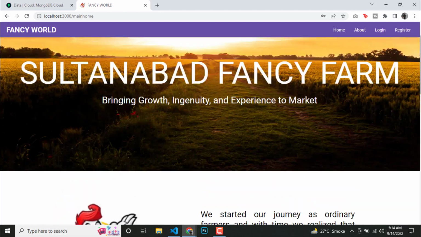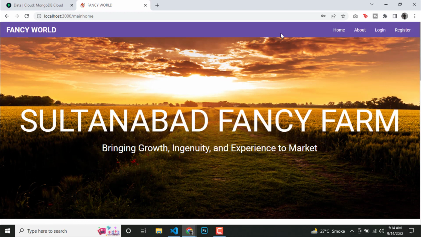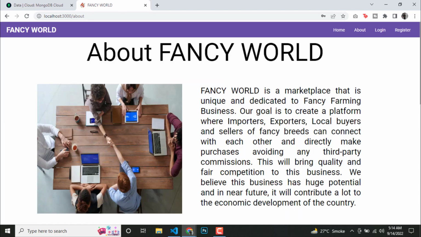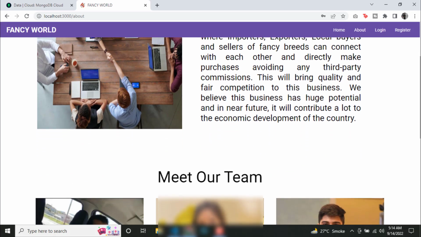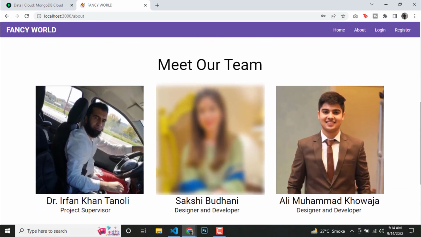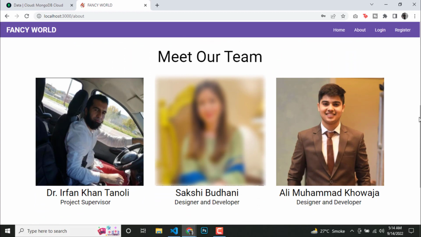Our goal is to create a platform where importers, exporters, local buyers and sellers of fancy breeds can connect with each other and directly make purchases, avoiding any third-party commissions. This will bring quality and fair competition to this business. We also believe that this business has huge potential and in coming days it will contribute a lot to the economic development of the country.